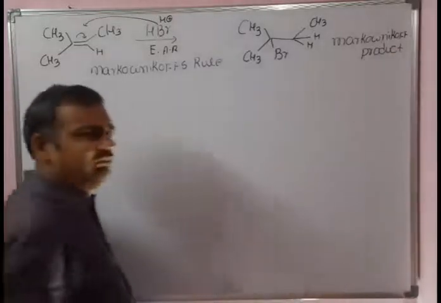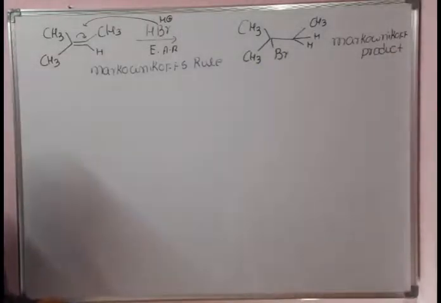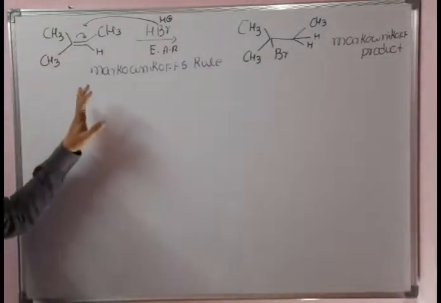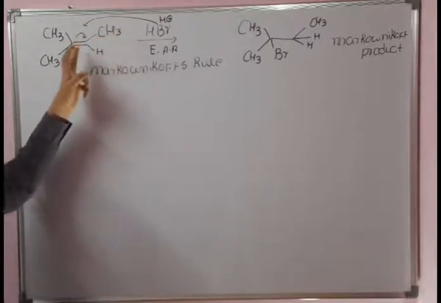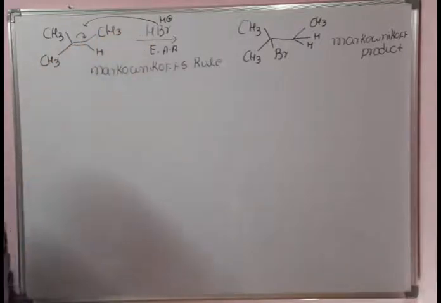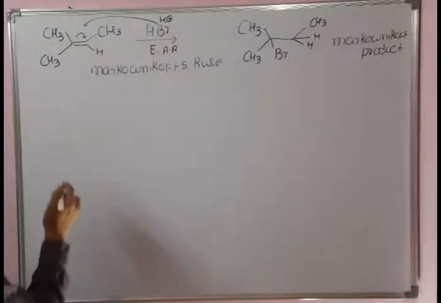So if there is no rearrangement, we can directly write the product. The negative part of the reagent adds to the carbon having a lesser number of hydrogens. Suppose if a rearrangement is there, you can follow the mechanism. For example,